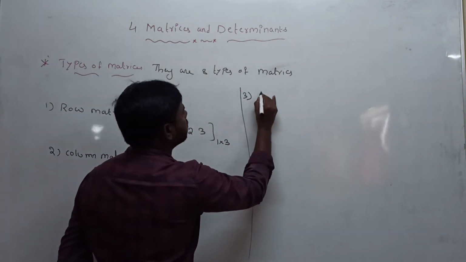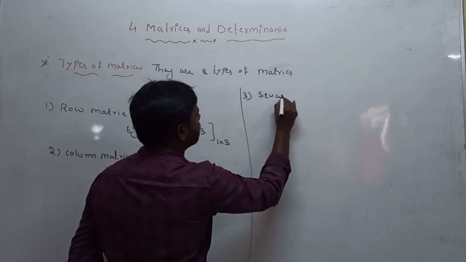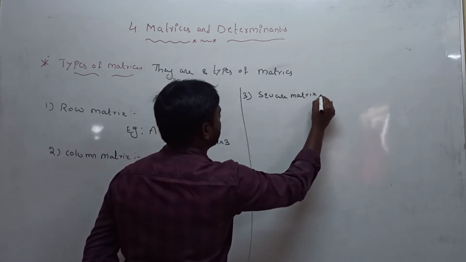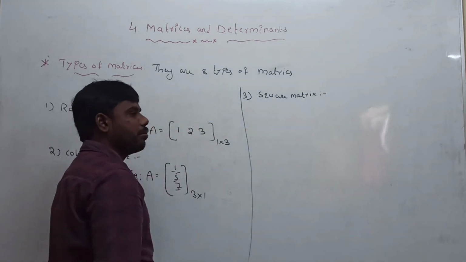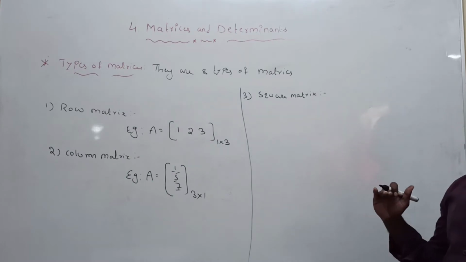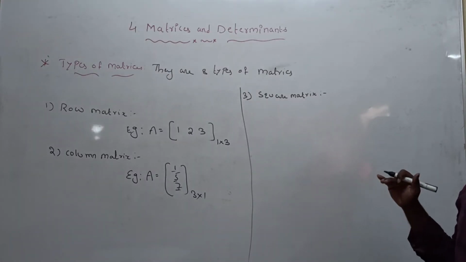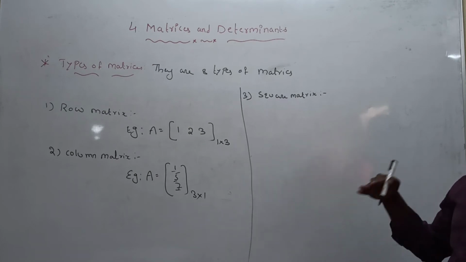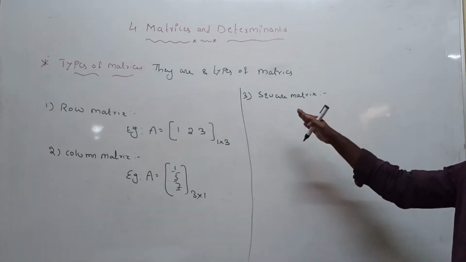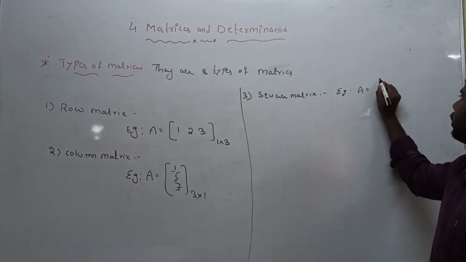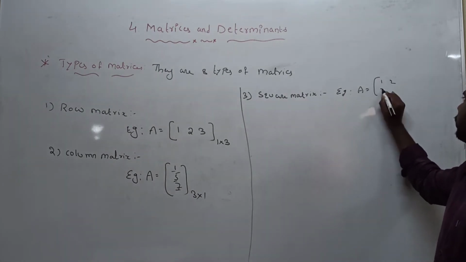Third one is square matrix. Square matrix is nothing but a matrix having number of rows equal to number of columns. It is called square matrix. Example: capital A is equal to 1, 2, 3, 4.